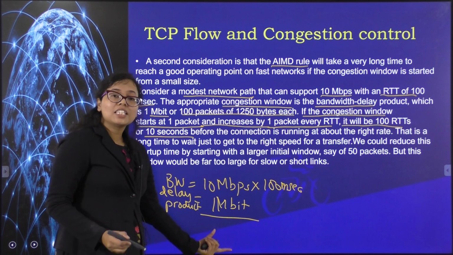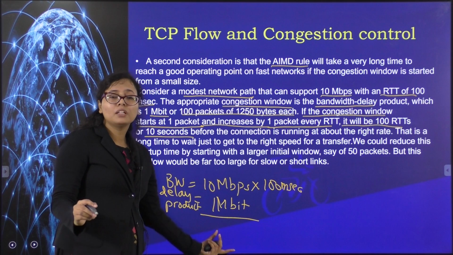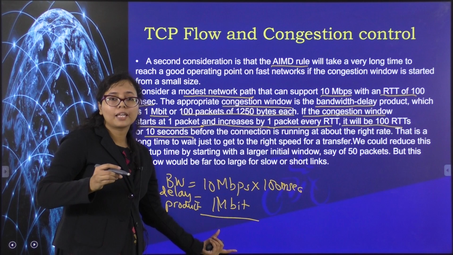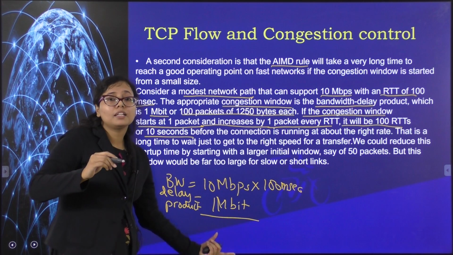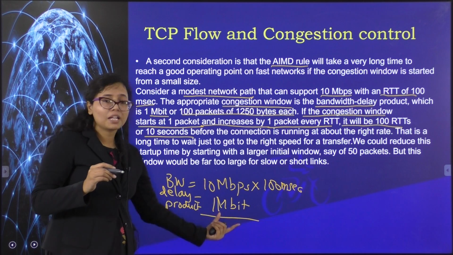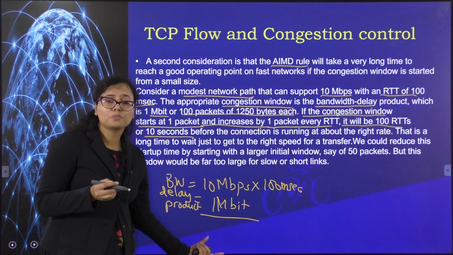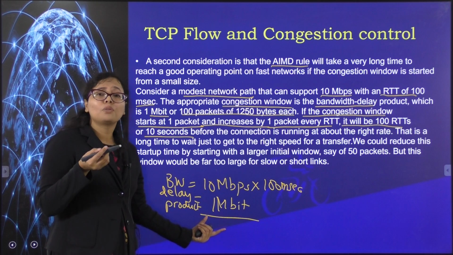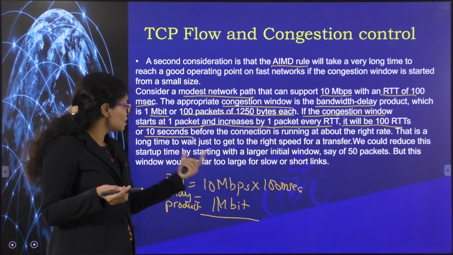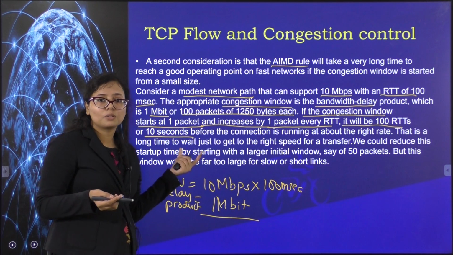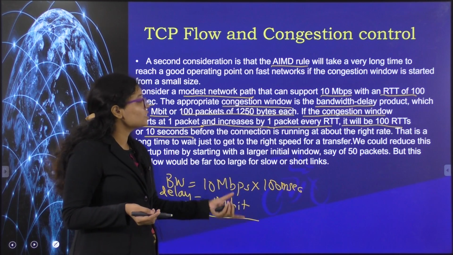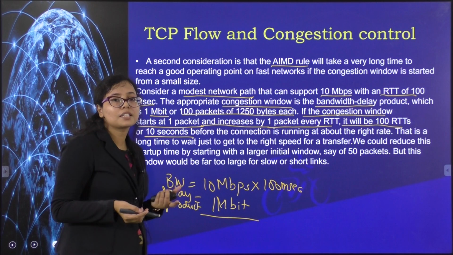Even though the channel bandwidth is available, because you are only increasing one packet at every round trip time, it takes 10 seconds to reach 1 megabit, and this is very much more. Nowadays when you switch on YouTube, it doesn't even take 1 second to connect. So this 10 seconds can't be afforded. So AIMD is not proving beneficial for this kind of network in certain cases.